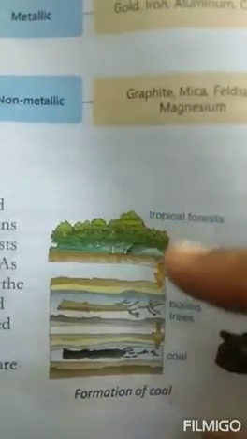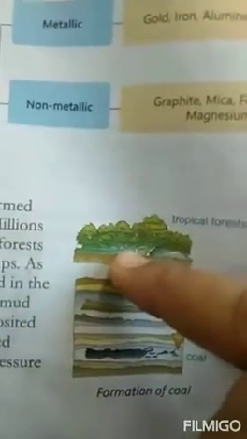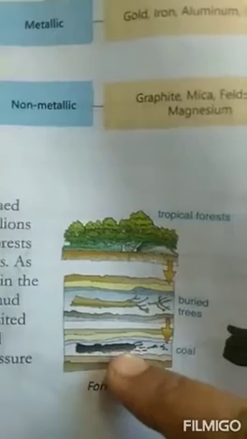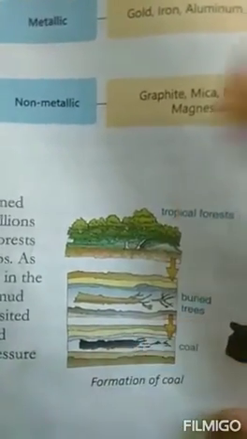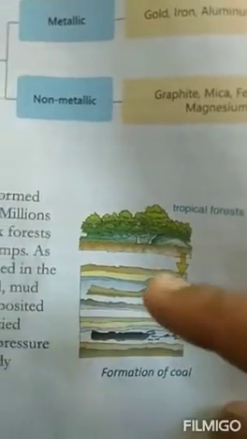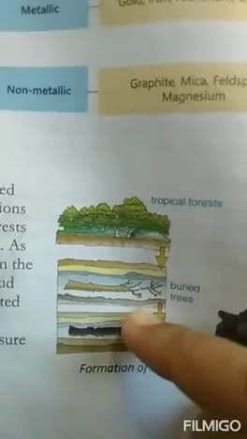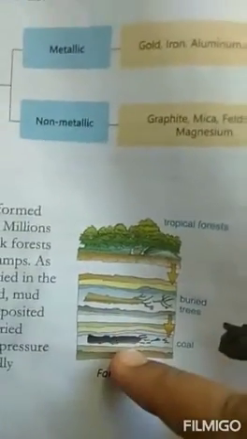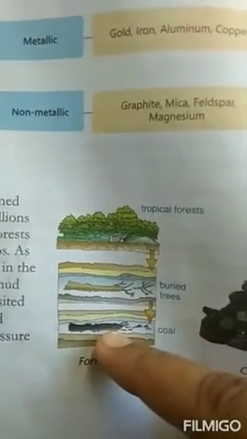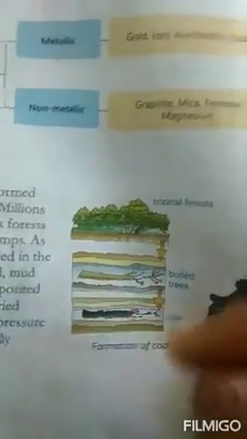So coal also has the stored energy of the sun, because this has energy, this has nutrient. So coal also has energy in it. Coal does have the stored energy of the sun from millions of years ago. So whenever we burn coal as fuel, we use this trapped energy. Now whenever we burn this dry coal, what happens? The sun's trapped energy helps us to provide heat. That is why it is used as fuel.